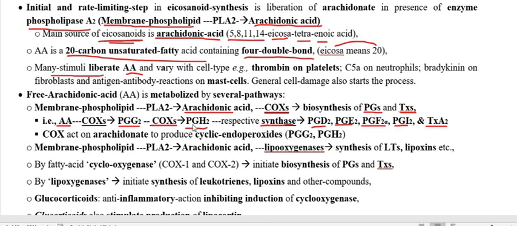Means when PGH2 acts on enzymes like PGD2 synthase, PGE synthase, PGF2 alpha synthase, PGI synthase, thromboxane synthase, they are going to synthesize PGD2, PGE2, PGF2 alpha, PGI2, thromboxane A2 respectively. So this is very, very important.